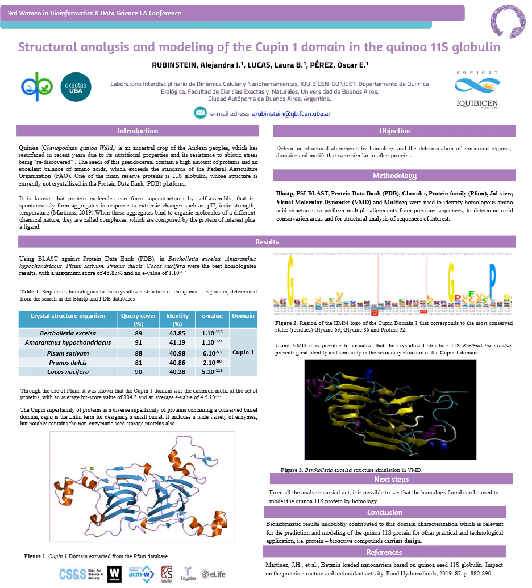Using the BLAST platform against RefSeq, the best hits were proteins that haven't had their structure crystallized. Then we performed BLAST against PDB, establishing BLOSUM62 as the matrix parameter with a gap cost of 11, extension 1, and word size of 6. The best hits in this case were the crystallized structures of 11S proteins present in Bertholletia excelsa, Amaranthus hypochondriacus, the same botanical family as the quinoa plant, Pisum sativum, Prunus dulcis, and Cocos nucifera, with a maximum score of 43.85 and an e-value of 1 times 10 to the negative 115 power.